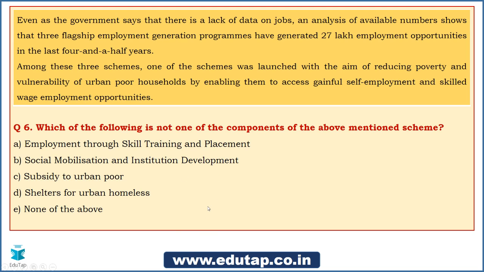Guys, think again, because we have been seeing the objectives of this particular scheme. Shrikant says B, social mobilization. Let us see how many of you are getting it right. Any more answers for this question? Badri says, is it D? Badri is in doubt. He says it is shelters for urban homeless. Guys, if you have joined us late and you are giving this answer, I can accept it. But after the first question, we were discussing a statement which said that it would take care of urban homeless people as well. So you can judge that obviously D is not going to be the answer.